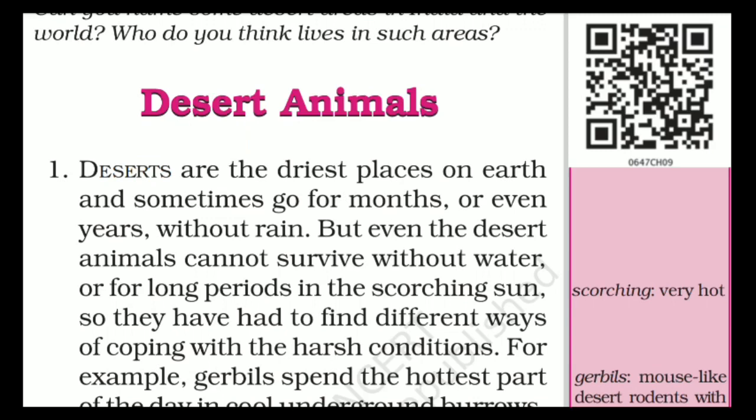Or for long periods in scorching sun. Like the animals who live in deserts, how do they live in the scorching sun, meaning very hot sun? So they have to find different ways of coping with the harsh conditions. According to the weather and the climate of the desert, they need to find some way to survive there in the harsh conditions.